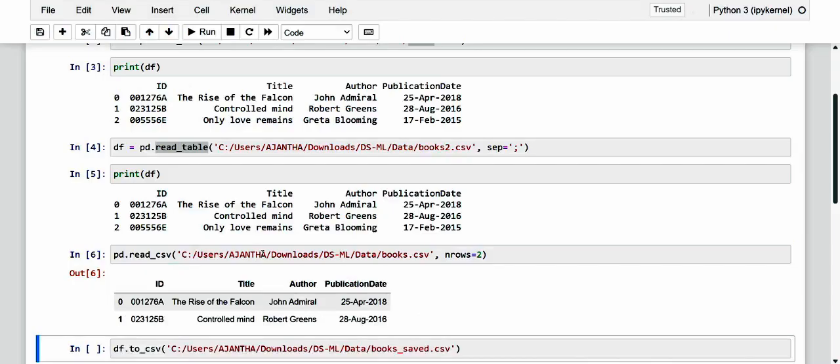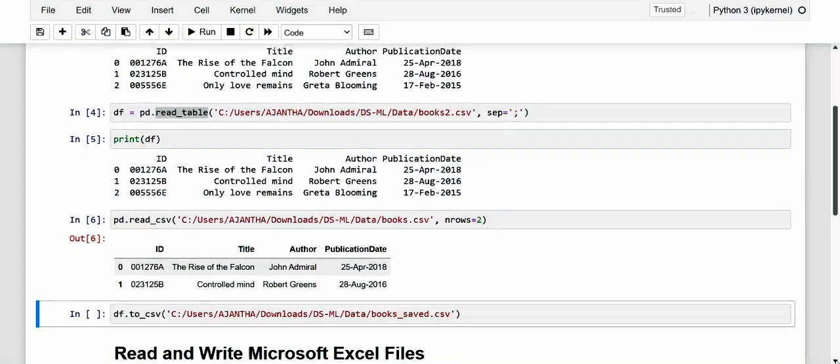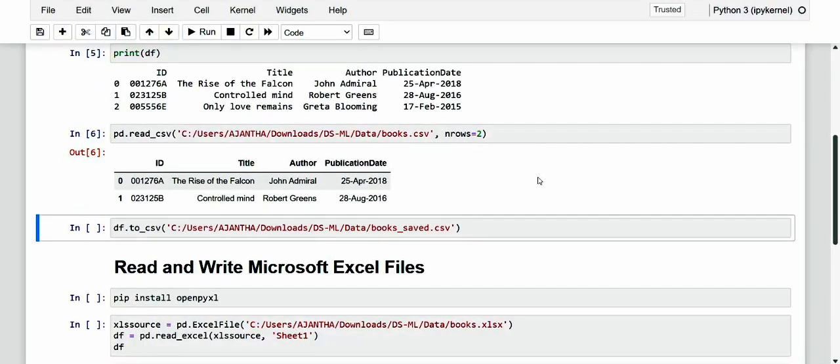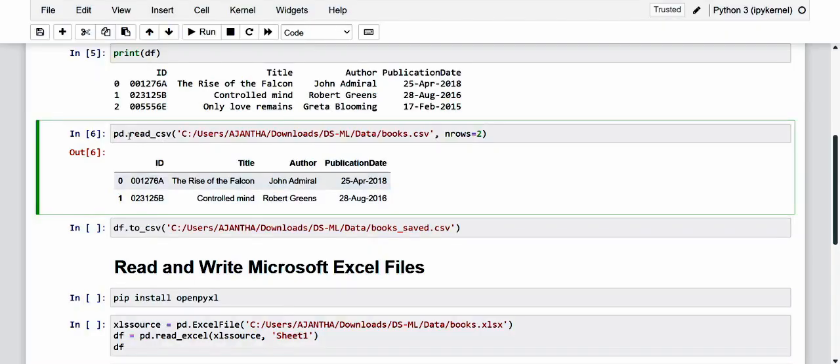If I just want to read this, here it shows only the first two rows. So in this example, we looked at the content of the CSV file by reading only the first two lines, nrows is equal to 2. We didn't pass the result to any data frame. Kindly see here, we just did only pd.read_csv. We didn't assign it to any data frame, as our purpose was to have a look at the content.